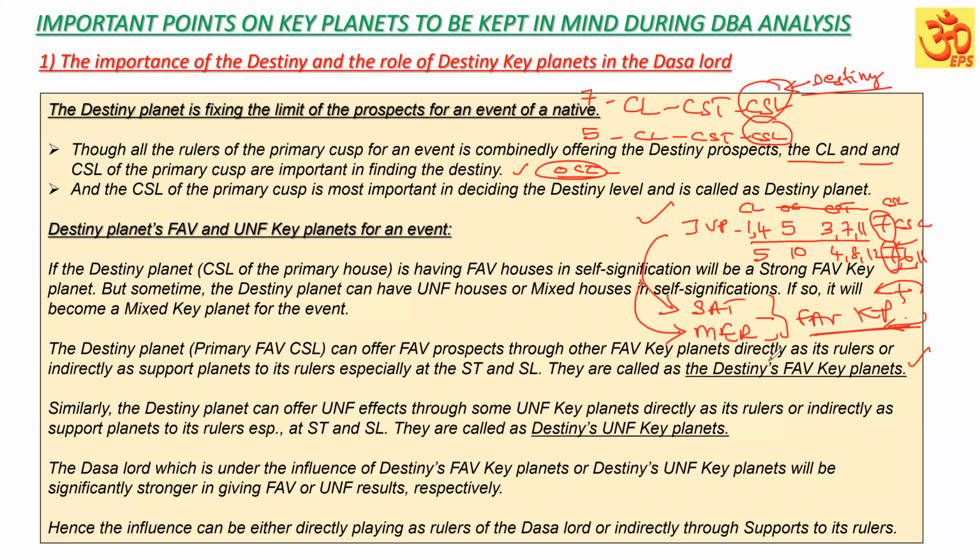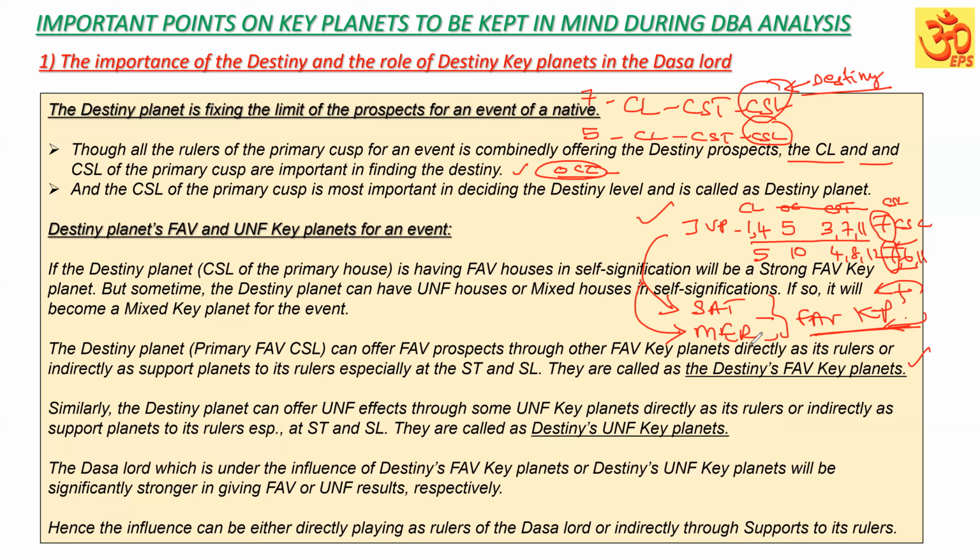So the destiny planet can offer unfavorable effects through some unfavorable key planets directly. Suppose Saturn can be unfavorable or Mercury can be unfavorable, which are giving unfavorable results to the destiny planet, the seventh cuspal sublord.